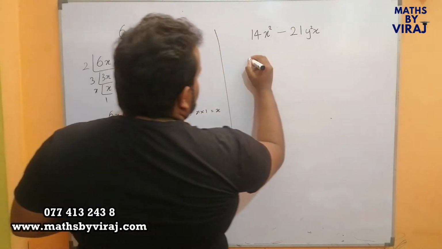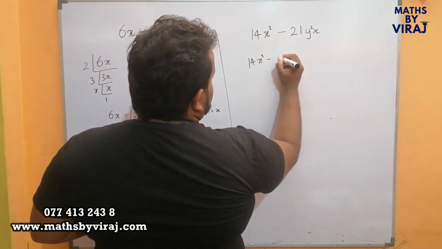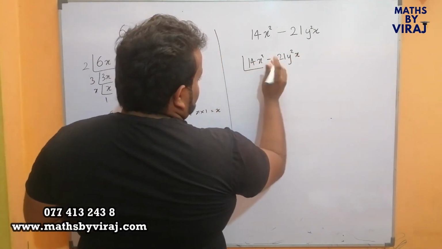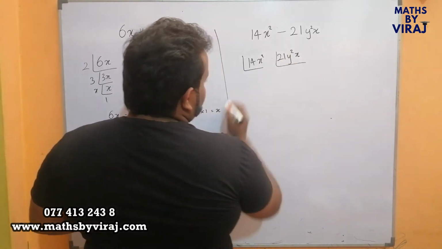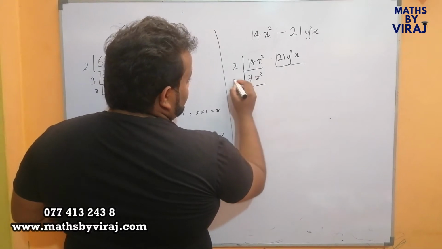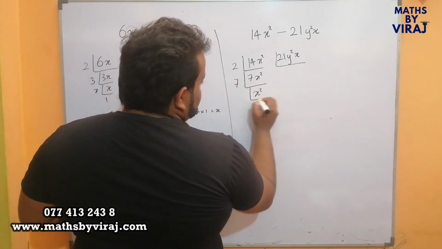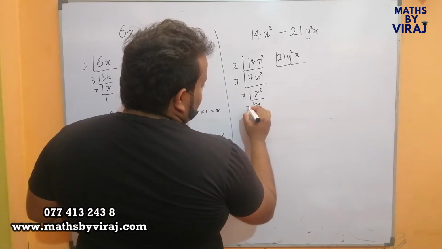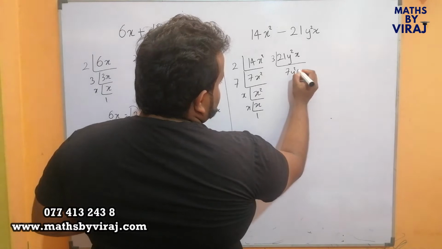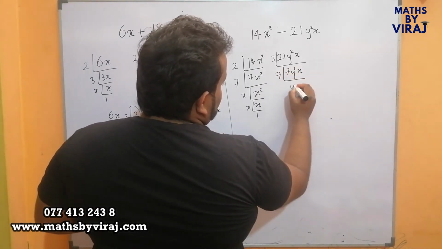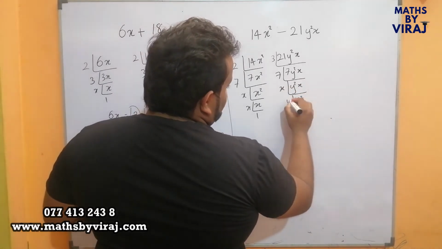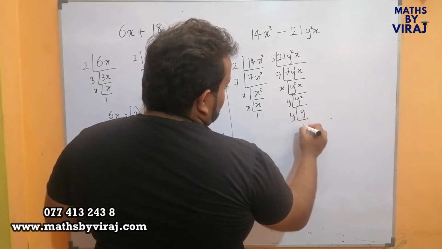Similarly, 14x squared minus 21y squared x. You can find the factors of them. You divide by 2, 7x squared. Divide by 7, x squared. Divide by x and divide by x, 1. Here you start dividing by 3, 7y squared x. You divide by 7, y squared x. You divide by x, y squared. You divide by y, you divide by y, 1.